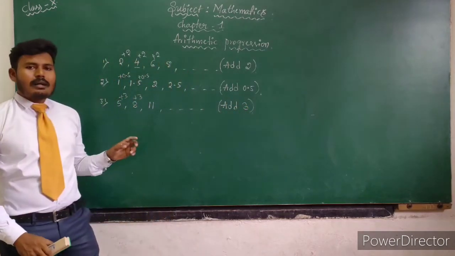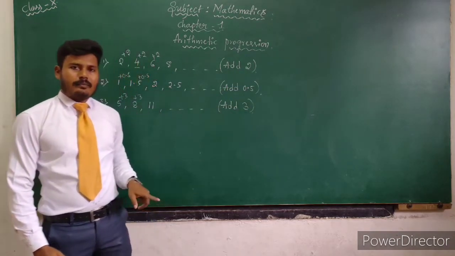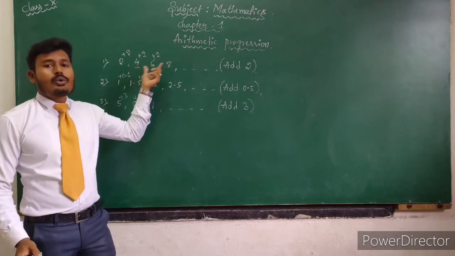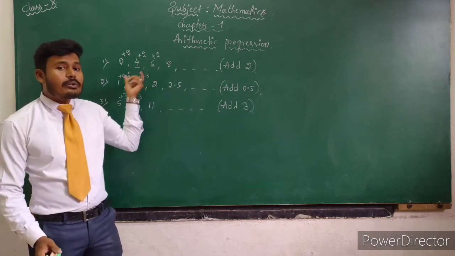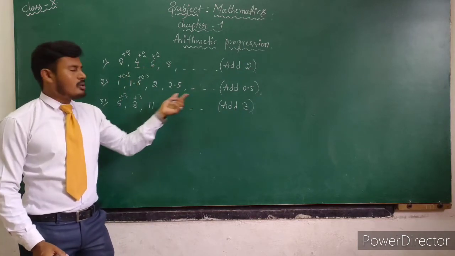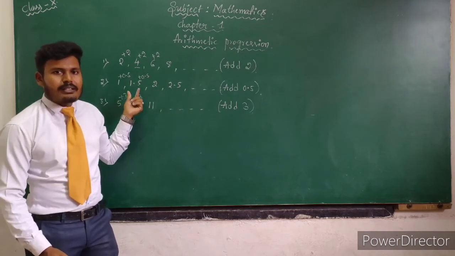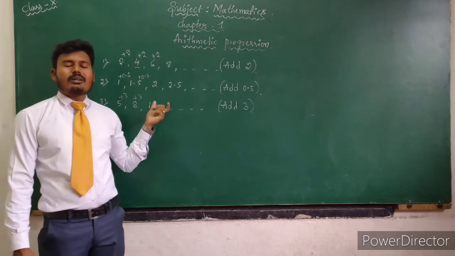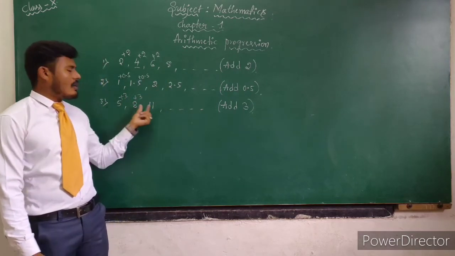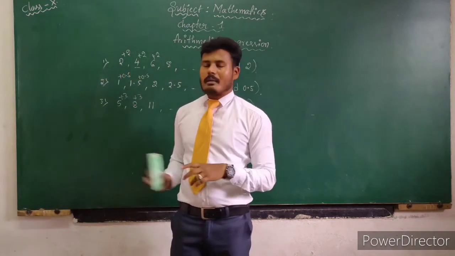By observing these examples, we notice 2, 0.5 and 3. So 2 is common between two consecutive terms of the first example, isn't it? In example number 2, 0.5 is the common or fixed difference between two consecutive terms of the second example. Then in the third one, 3 is the common or fixed value between two consecutive terms of the third example.